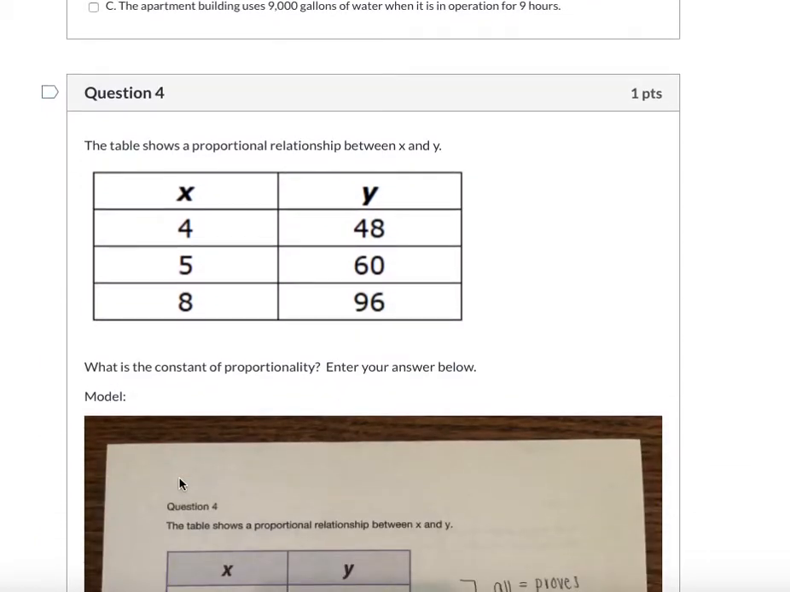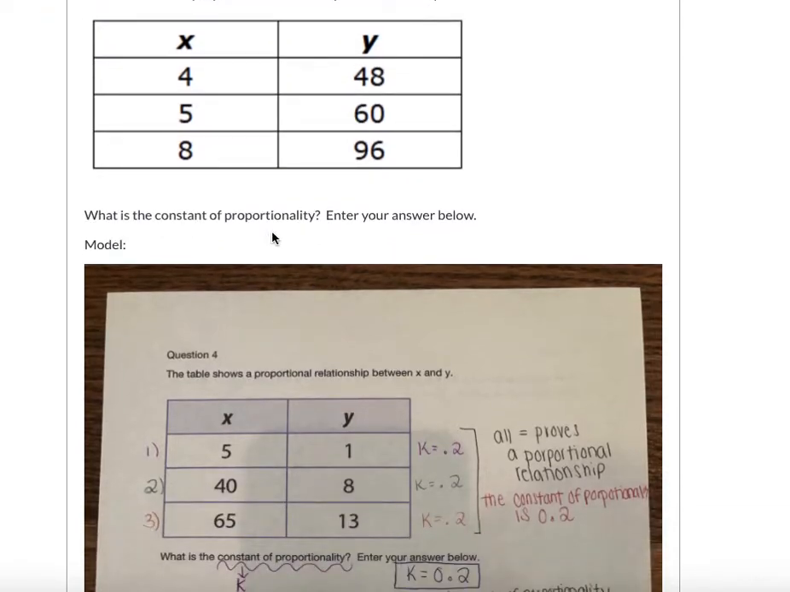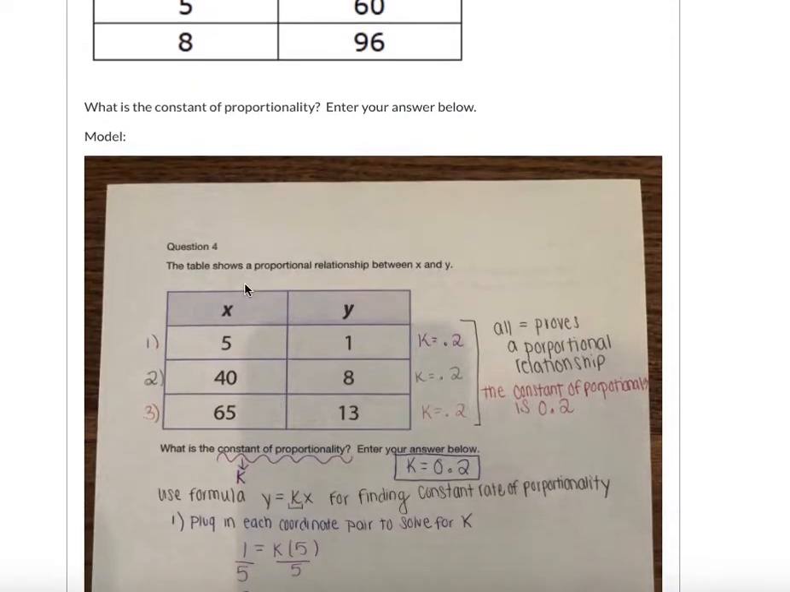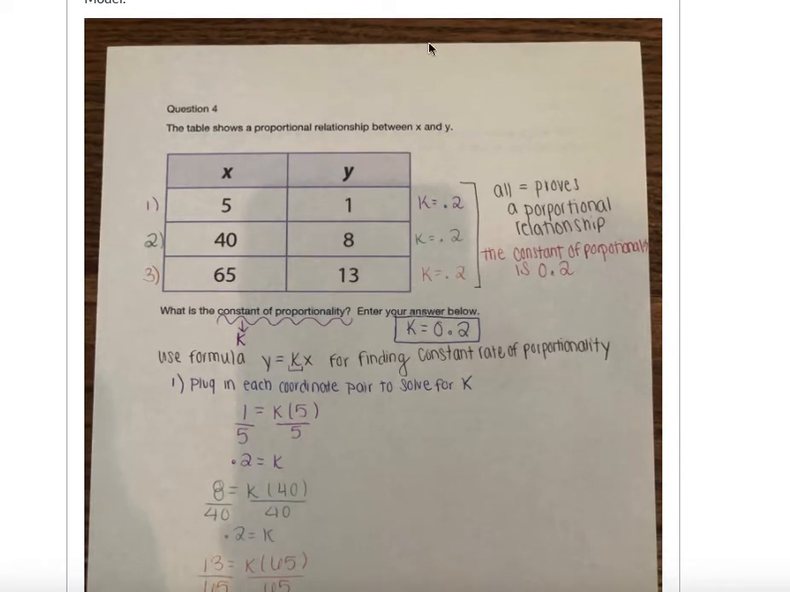Question 4. The table shows a proportional relationship between x and y. Here you have your x column and then your y column. What is the constant of proportionality? Enter your answer below. Here we have a model example. So Ms. DeFalco's gone through and she's made this sample for us. This one, it's the same thing.